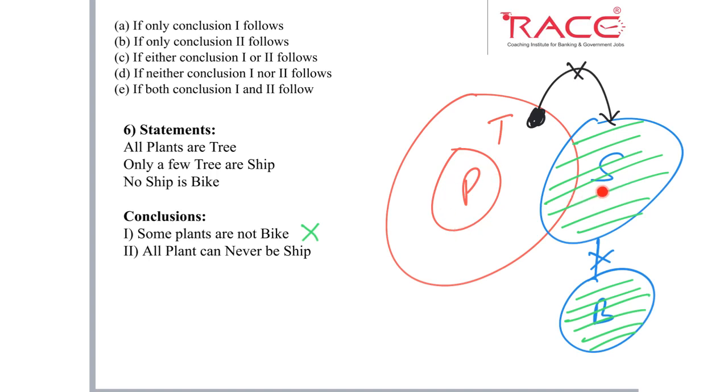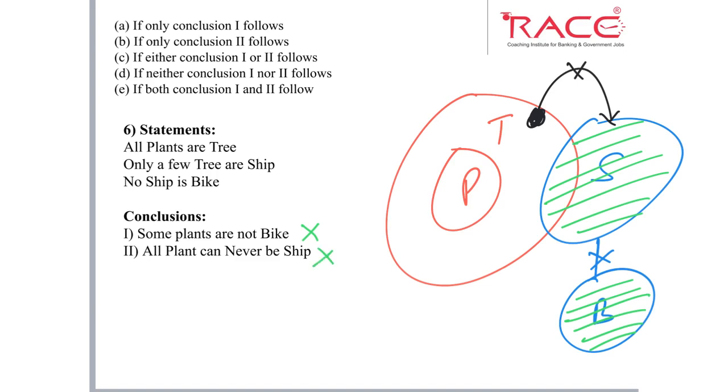This is also false, because we can draw this plant inside ship, since plant and ship are two different elements which have no relation between each other. Whenever there are two elements having no relation, every possibility is possible. So this is a false statement.